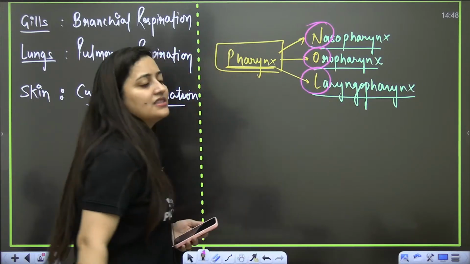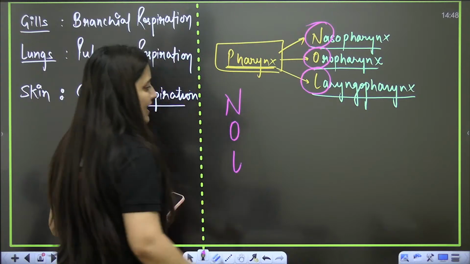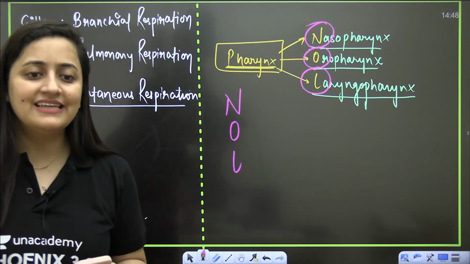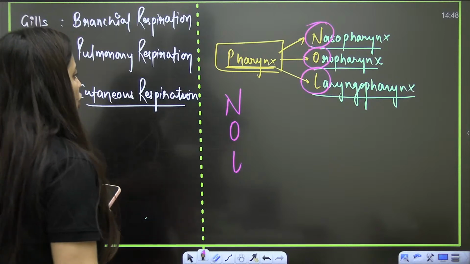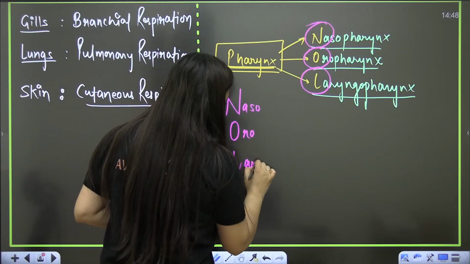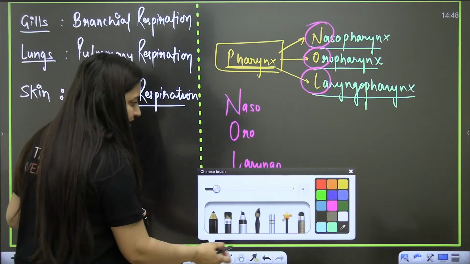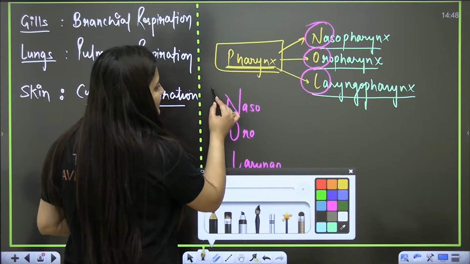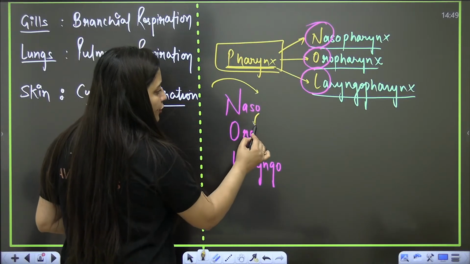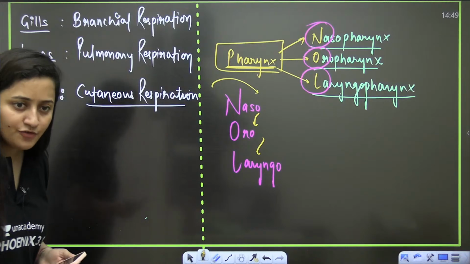These are the three parts of the pharynx. Naso, oro, laryngo. Understood? So from the internal nares, the air will pass to the nasopharynx, then to the oropharynx, then to the laryngopharynx, of course.